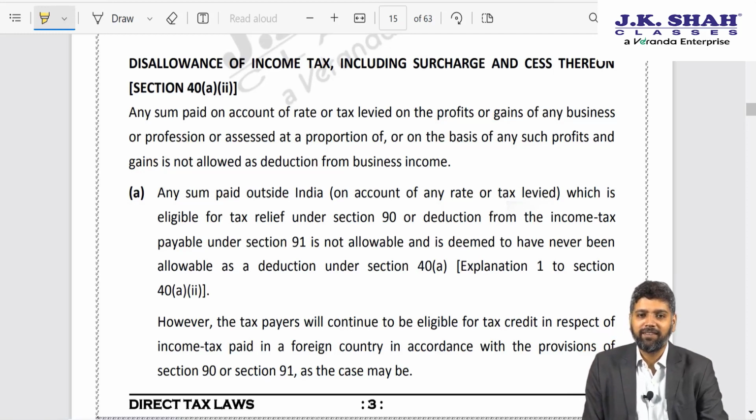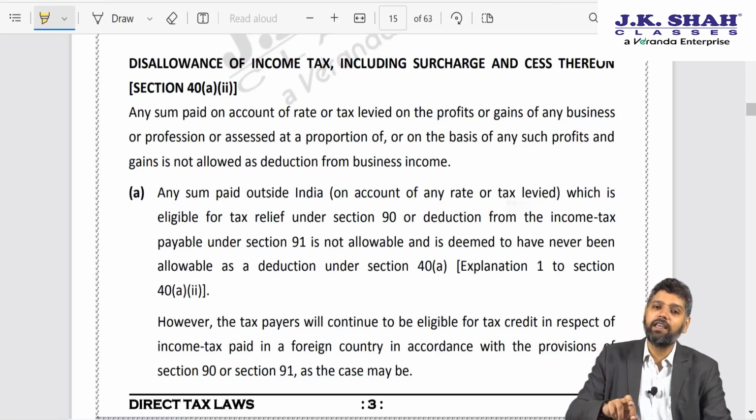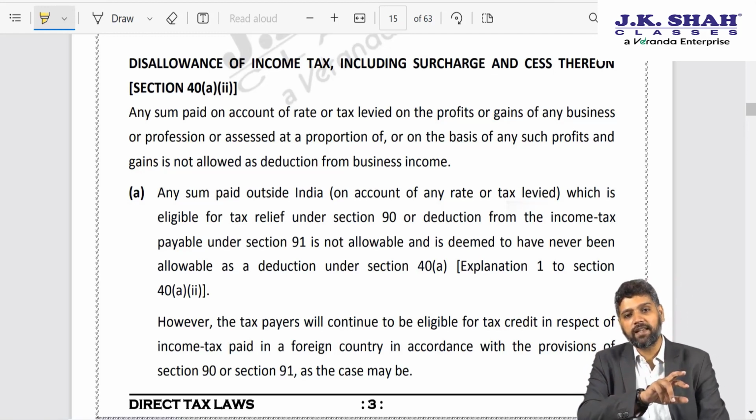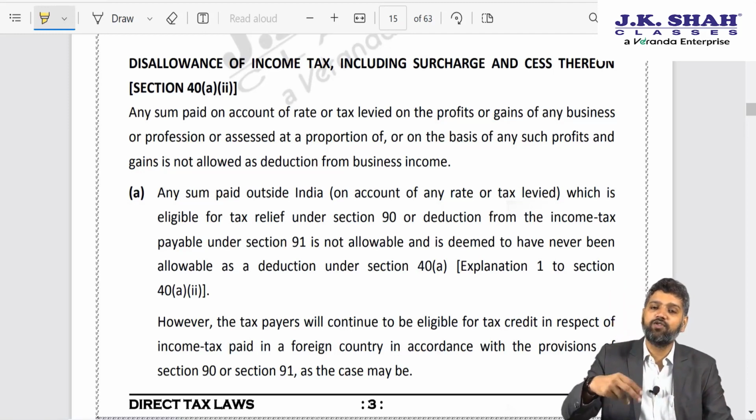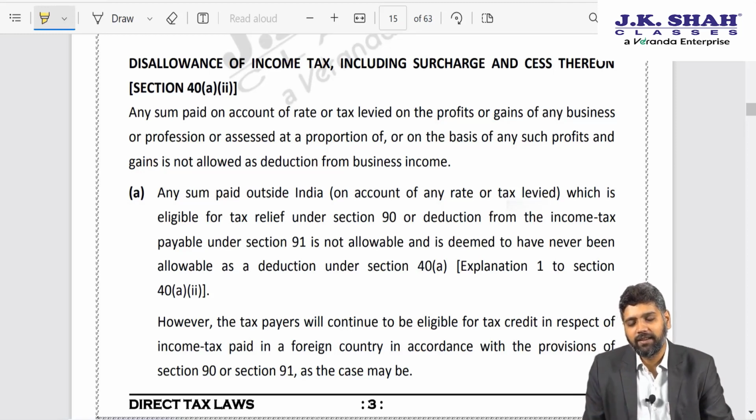Now many people, predominantly, in the case of Cessa Goa Limited, the assessee said, look at the provision, what does it say? Income tax is disallowed. It does not talk about education cess, it does not talk about surcharge. So as a corollary, if income tax is disallowed, that is what is stated in law, then the surcharge and education cess should be allowable as per law. This is what Cessa Goa claimed.